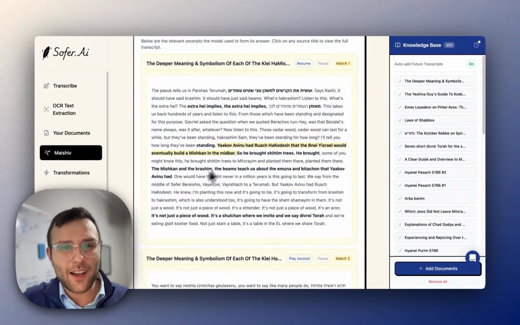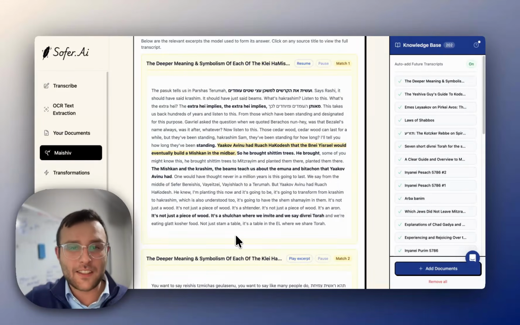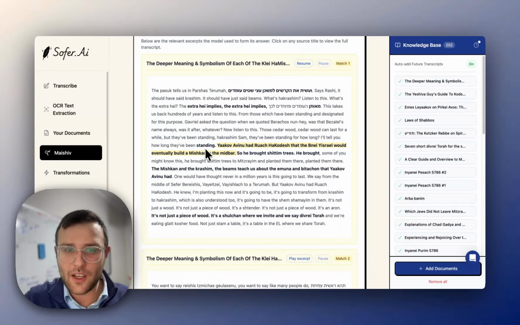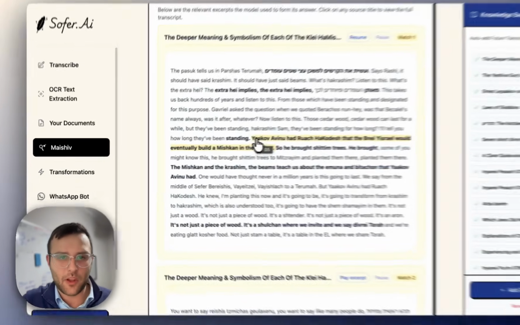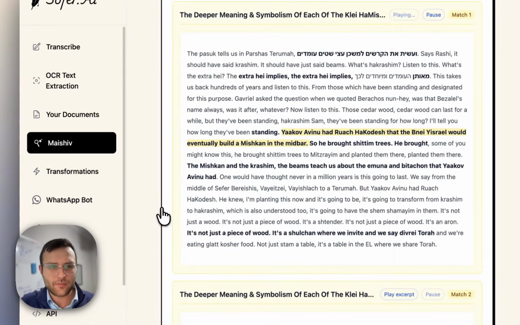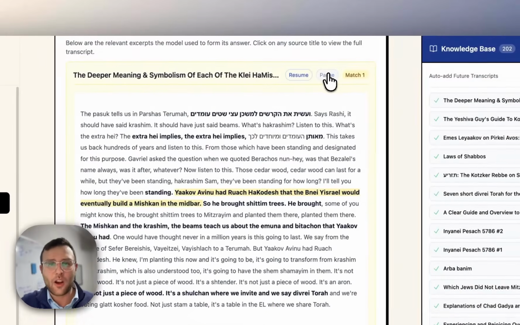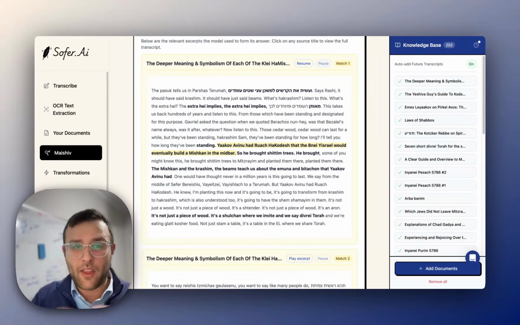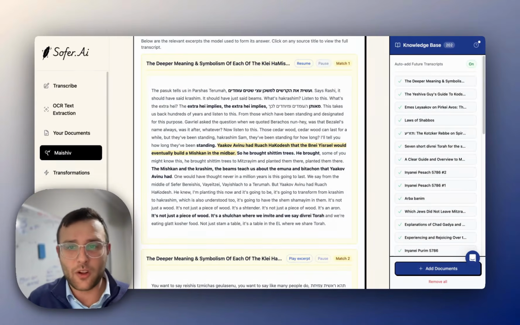And not only that, you could click anywhere in this section of context to hear the audio of how you or the speaker said it, so you could hear it with your own ears to verify that this is how it was said. So for example, you could click here. Yaakov Avinu had Ruach HaKodesh. You could hear the audio right on the spot to hear how it was said. Those are the main two features that we have right now on Sofer.Ai and that teachers are utilizing.